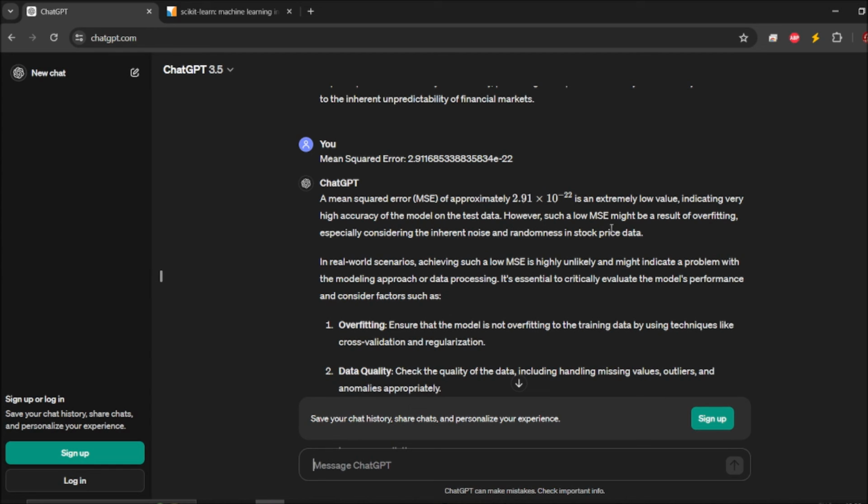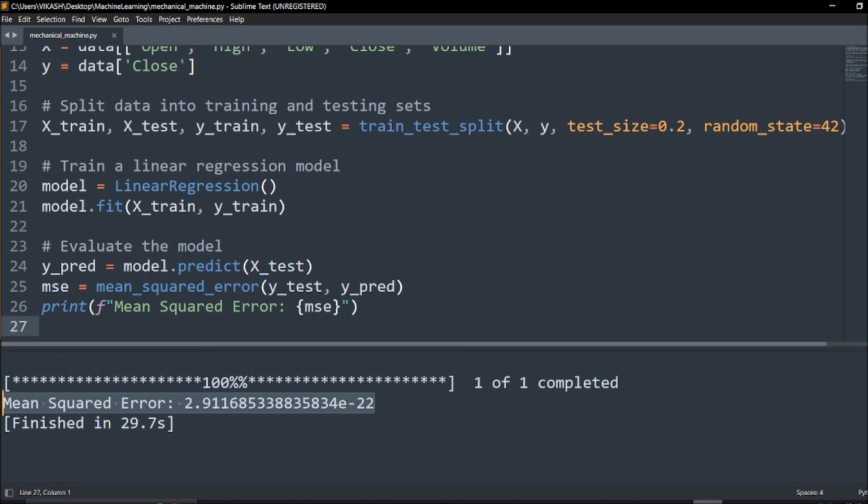However, such a low MSE might be a result of overfitting, especially considering the inherent noise and randomness in stock price data. Earlier when I did this, we were getting something like 0.3 or so, but it is giving us certain other results.